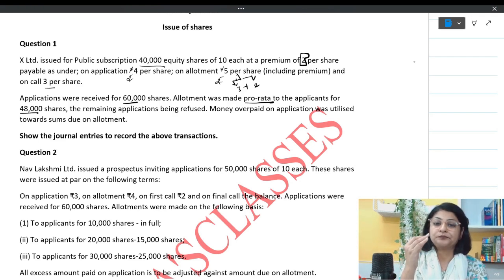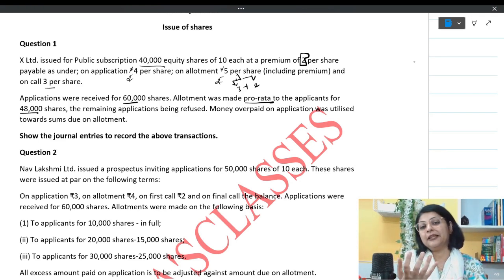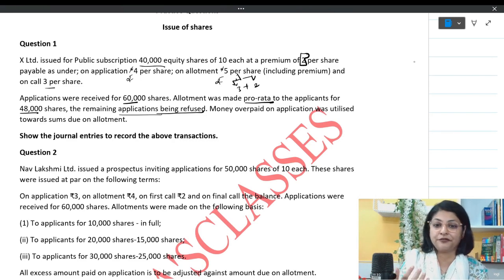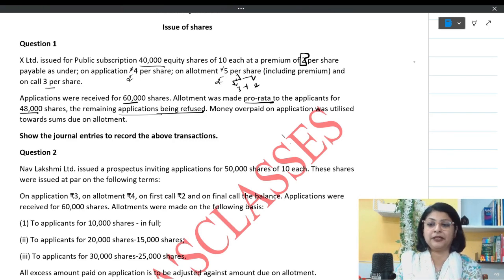Means 60,000. 48,000 applicants were given 40,000 shares, and the remaining 12,000 shares are being refused or rejected. Being refused, the remaining applications being refused means the money was refunded. Money overpaid on application was utilized towards some due allotment, which we had done in the previous class also.